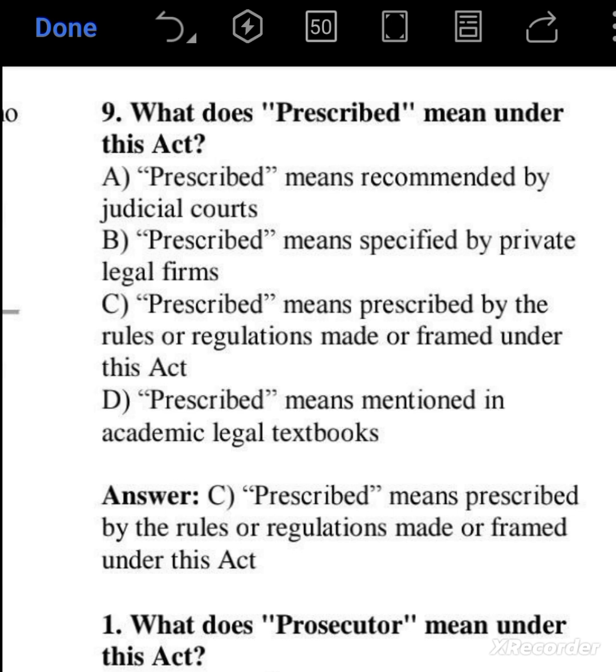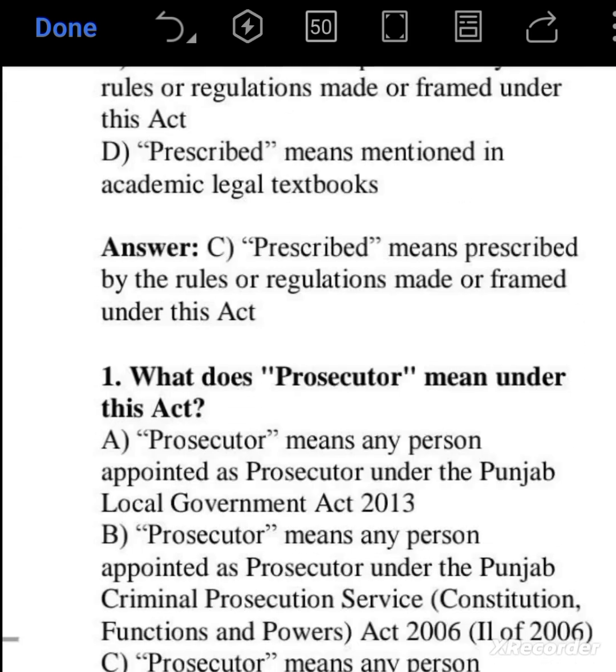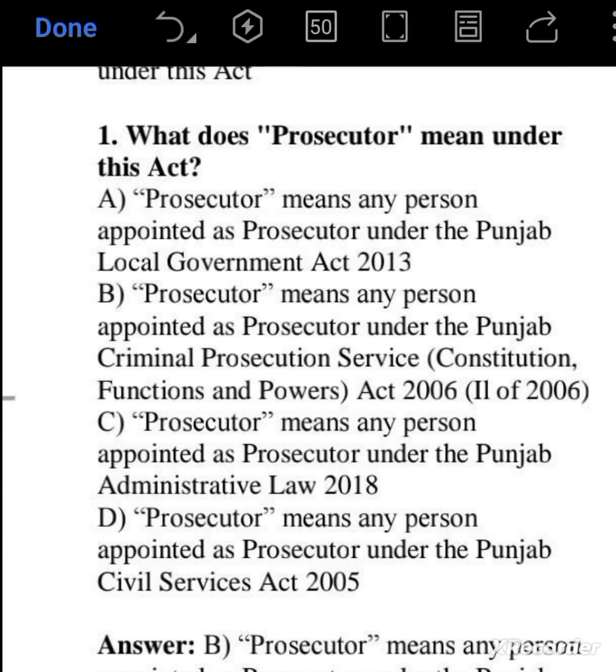Prescribed means prescribed by the rules or regulations made or framed under this act. So option C is the right answer. Next question. What does prosecutor mean under this act?